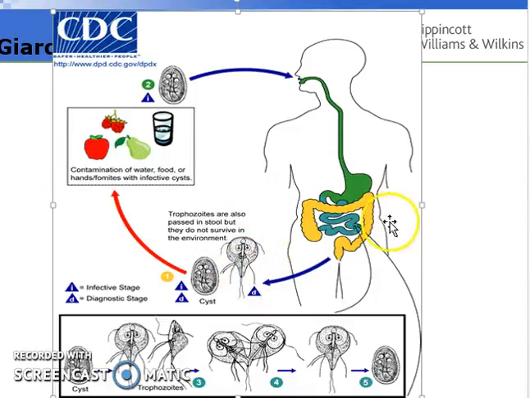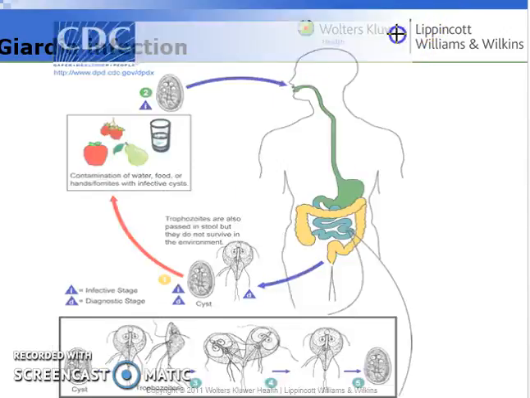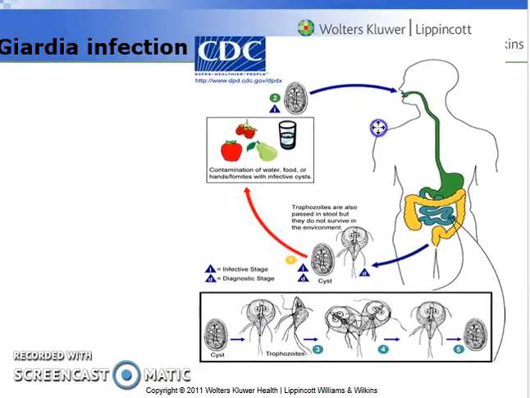The trophozoite is going to mature, proliferate, and divide, and when it does this, it's going to elicit infection and cause a lot of gastrointestinal complications for the human that's now being infected. So Giardia infection is no picnic.